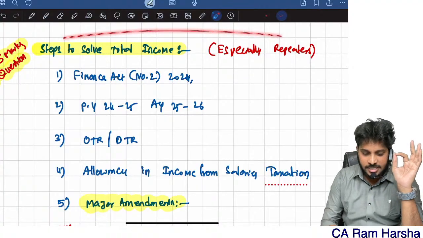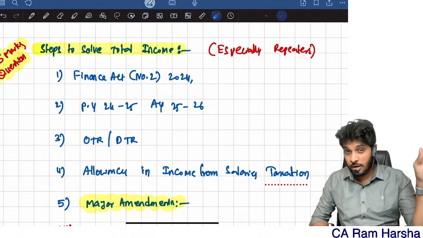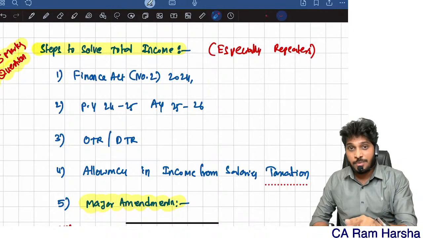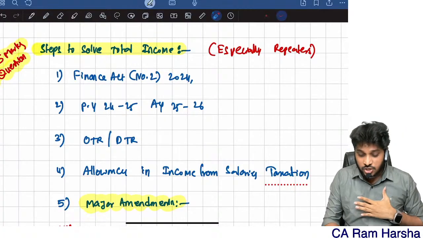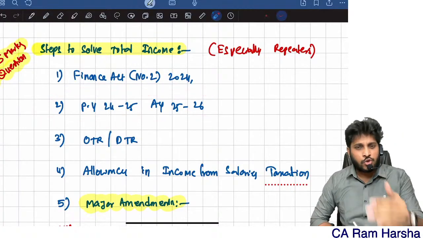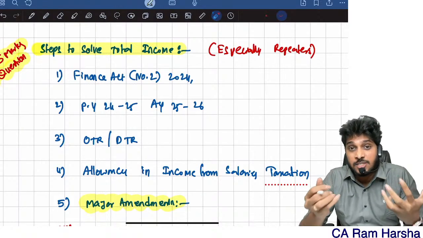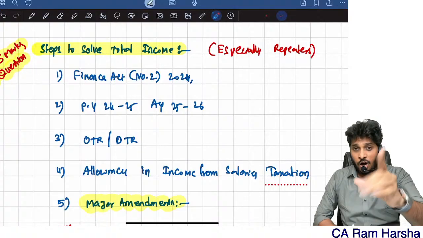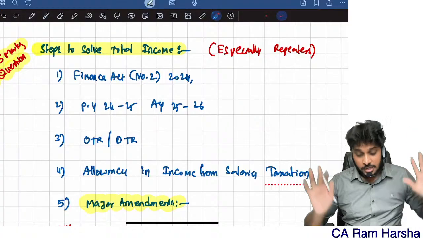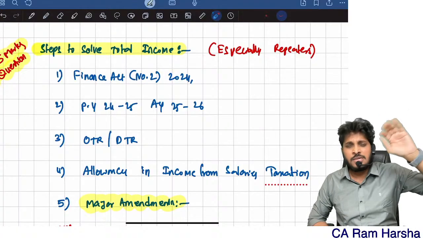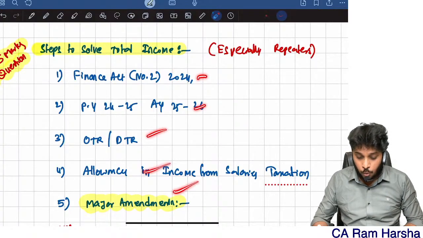if you do not understand these steps correctly. Especially those of you who are repeaters, who already gave the Jan exam and are once again writing the May exam, there is a huge difference between the Jan exam and the May exam, because there is a change in the financial year. Those of you who are writing the May exam for the first time, who directly listened to classes as per the new ICS study material, or who enrolled in our exam oriented classes, you need not worry. Those who already wrote the Jan exam, and somehow it was not successful, and are once again writing the May exams, now you need to have so many checkpoints.